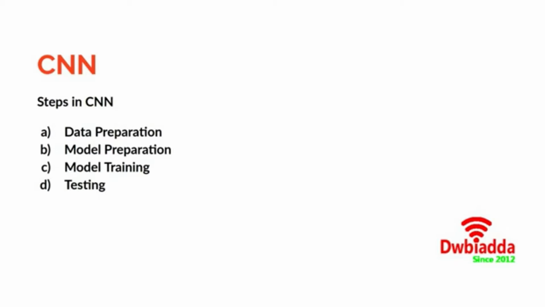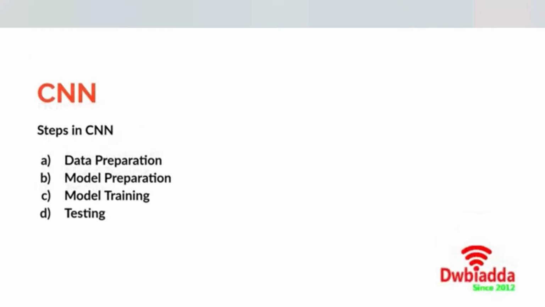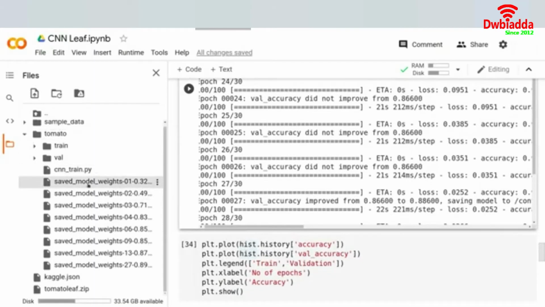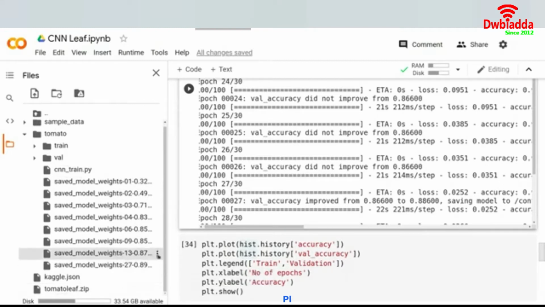However, in the last lecture we only saw that till the third epoch, because there were 30 epochs and it would take a lot of time to run all of them. But now since the training has been completed fully, I will go back and show you what model weights we have got. If I open up my Google Colab, you will see these are the saved model weights. The model was saved at epochs 1, 3, 4, 6 and then the 27th epoch. That means the 27th epoch is the one where we are getting the highest accuracy.